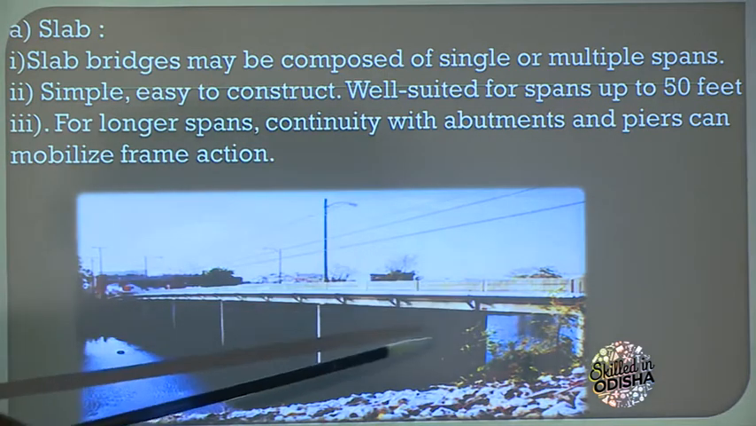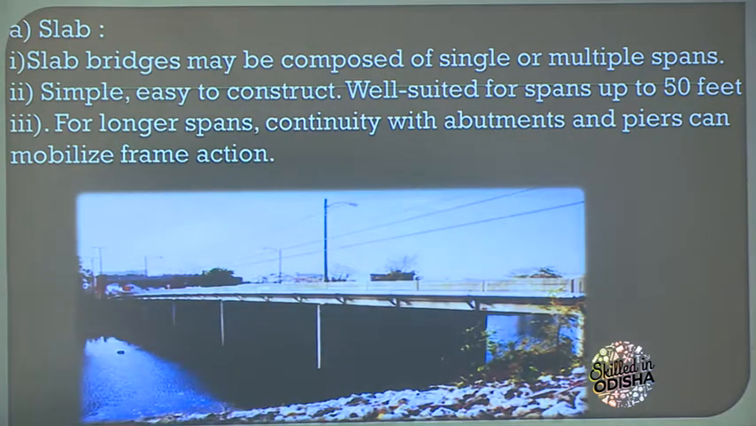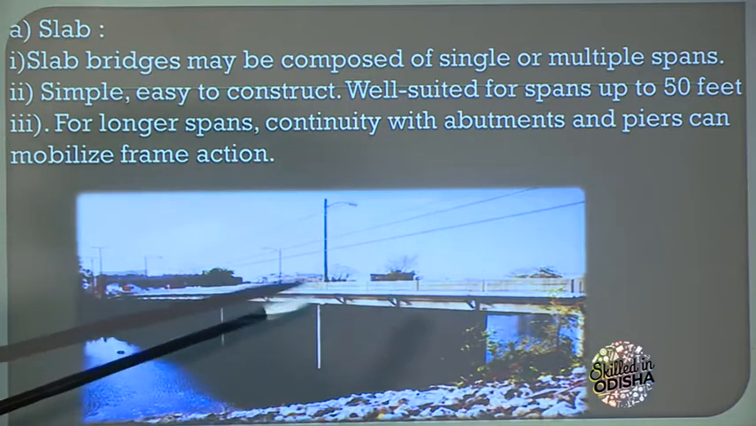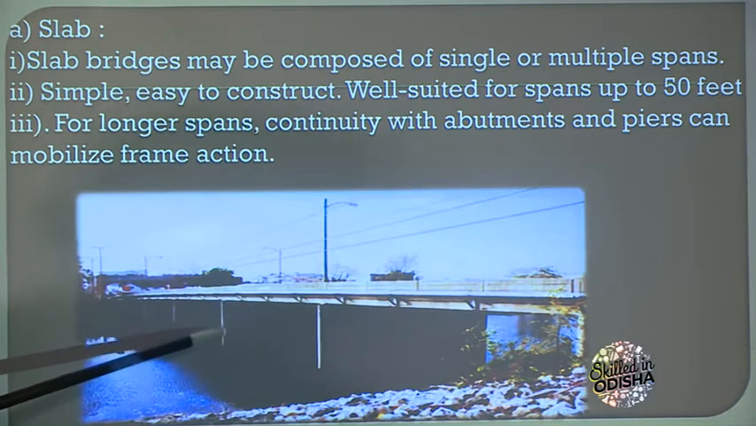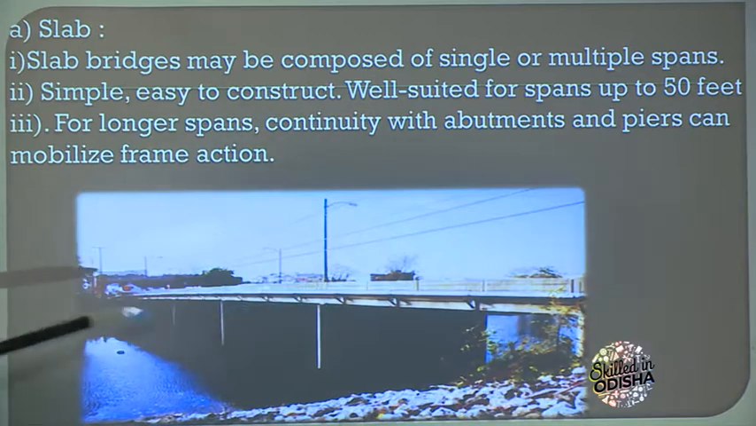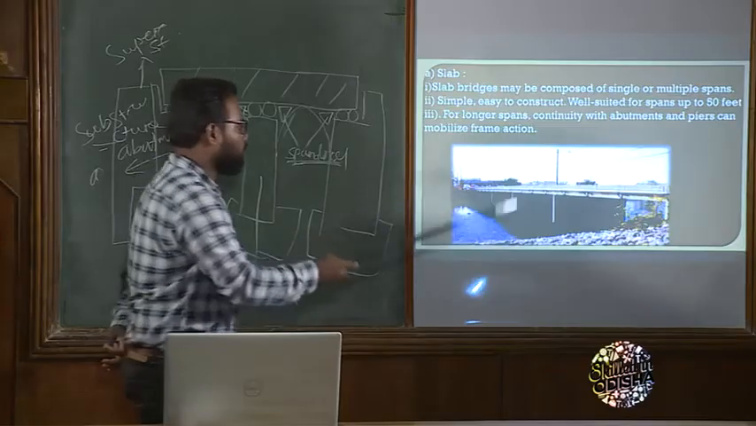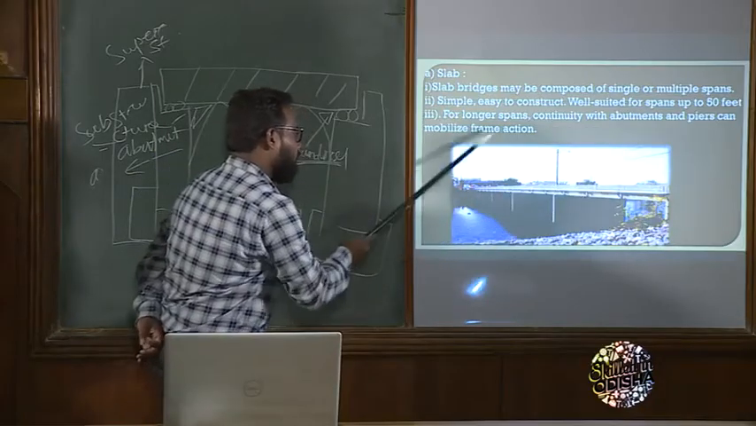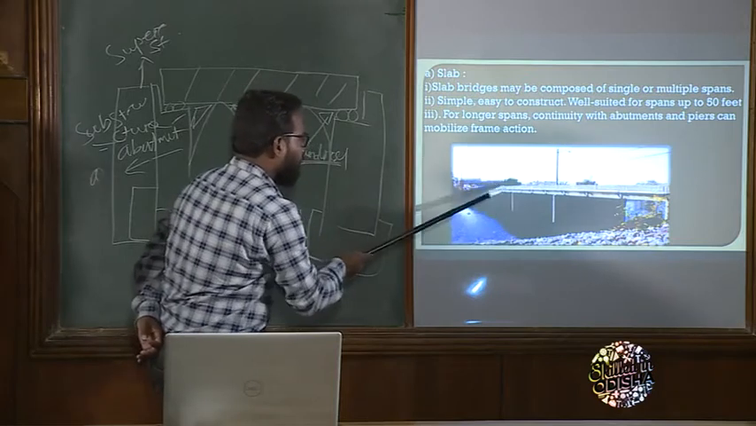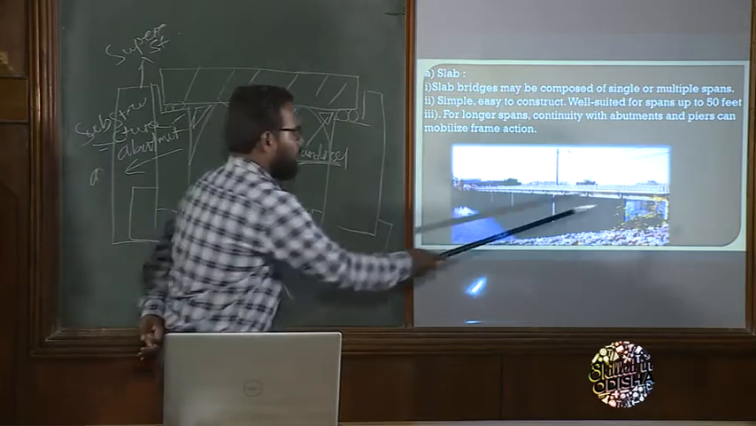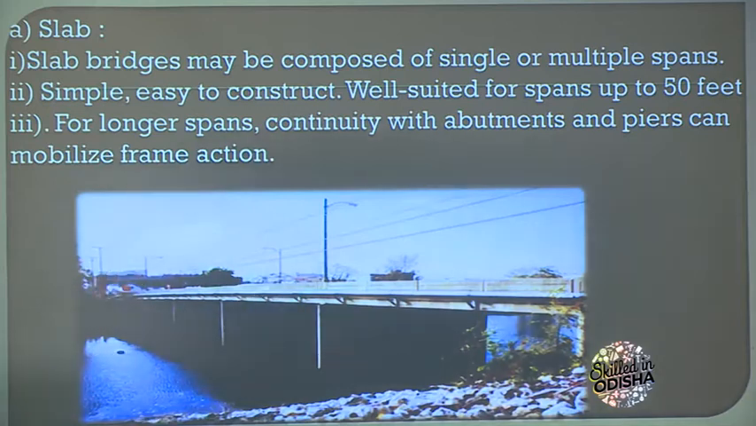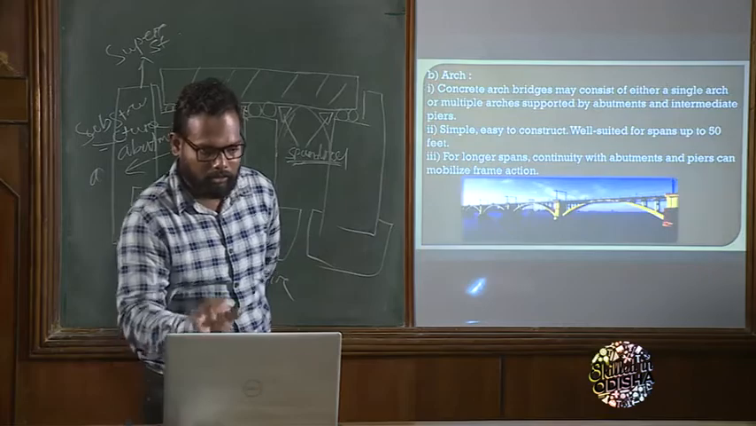Okay. So before I told you about span, what do you mean by span? Span is a clear distance between two supports. Okay. As the span length or the length of the bridge is more, so we go for more than one span which is supported by intermediate piers. Okay. And these two ends of the supports are known as abutment. Okay. Next come to the arch.